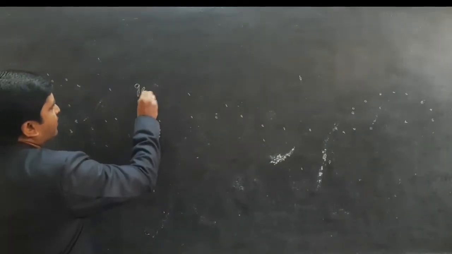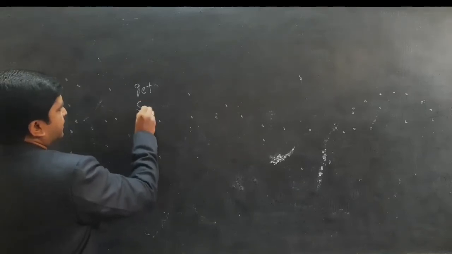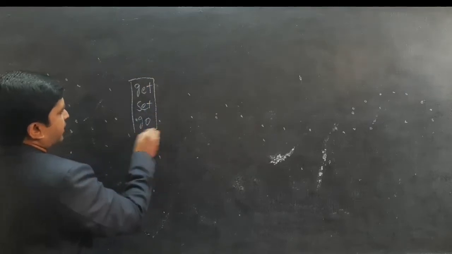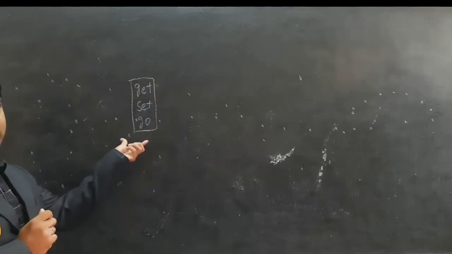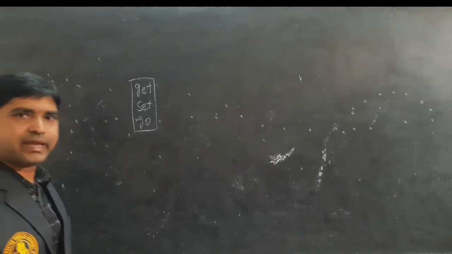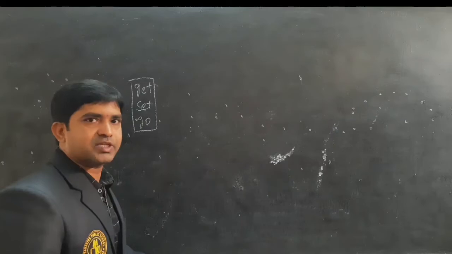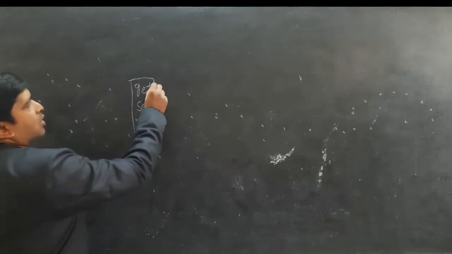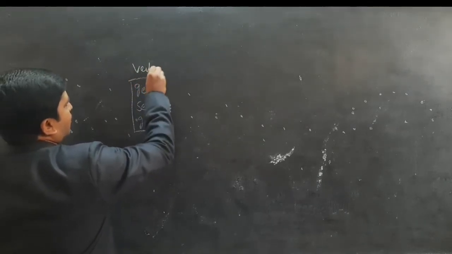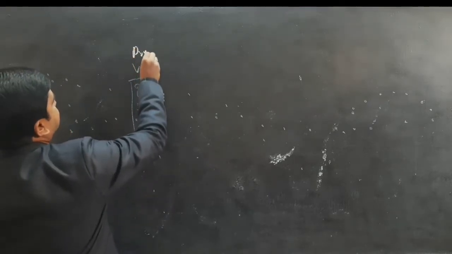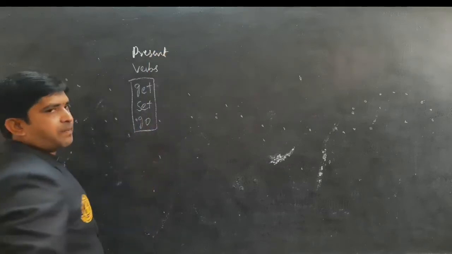I hope you are familiar with these words: get, set, go. If you have some interest in sports, you definitely know these words. When you are going for running, they say get, then take the position, set, then go, start. Get, set, go. Here these are all verbs, and these are all verbs in present tense.